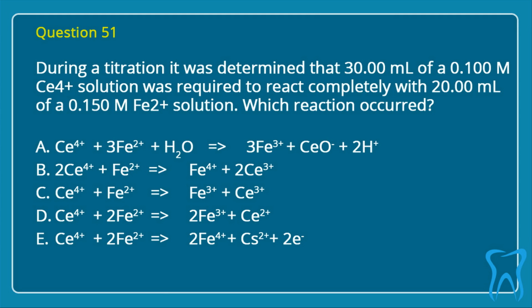Question 51. During a titration it was determined that 30 milliliters of a 0.100 molar cerium-4 plus solution was required to react completely with 20.00 milliliters of a 0.150 molar iron-2 plus solution. Which reaction occurred? Select one of the following answers.